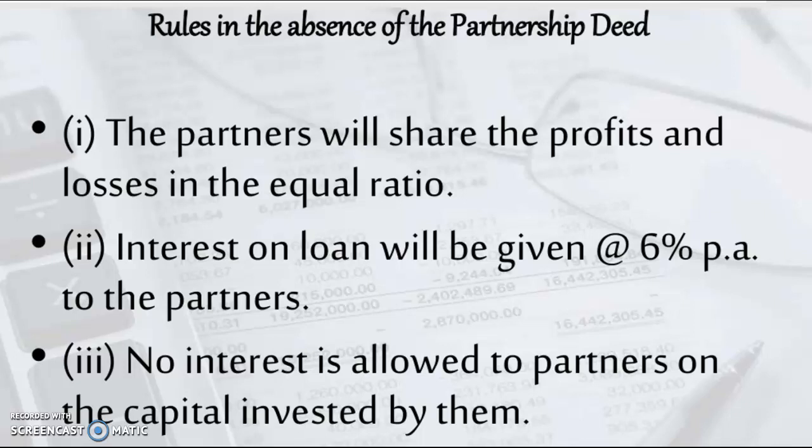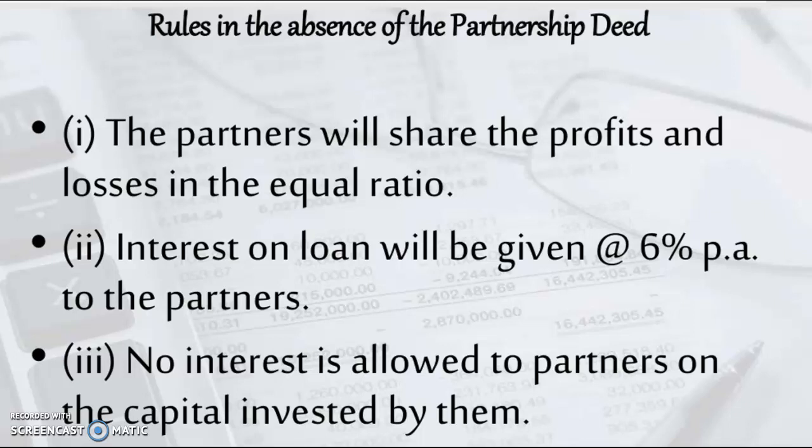Now a very relevant question arises: when there is no partnership deed, how is the adjustment to be done relating to some of the items? This very important segment gives you certain guidance relating to the rules which can be applied in case the partnership deed is absent or no provision is mentioned about certain items in a particular numerical. Now what are those rules?